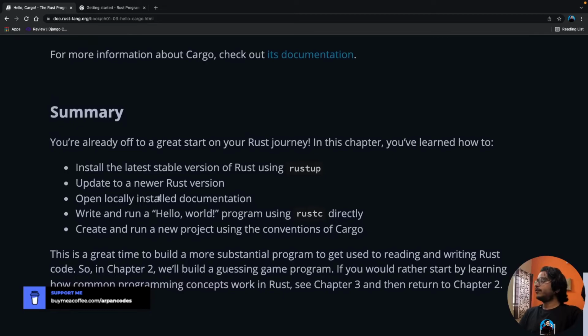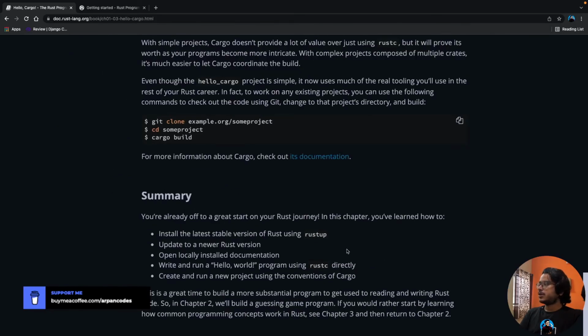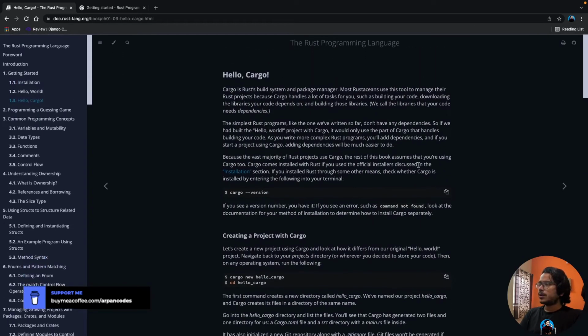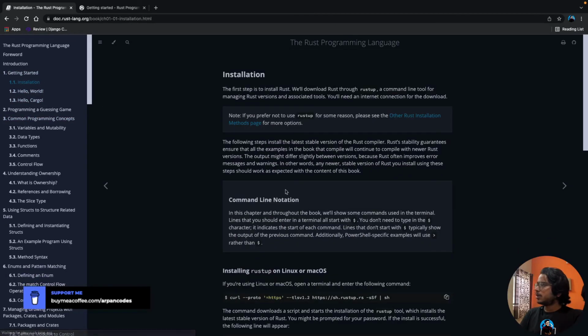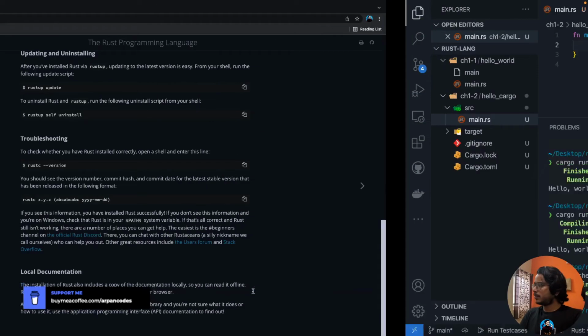Okay, you're already off to a great start on your Rust journey. In this chapter you have learned to install the latest version, update to a newer version, and open locally installed documentation. Did we do that? I don't think we did that. Write and run a hello world program using rustc directly, create... Okay, let's try and do, let's see, did we do any... Oh, we have this rustup doc.